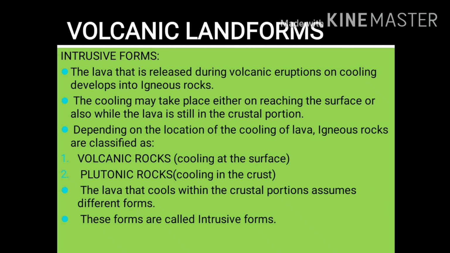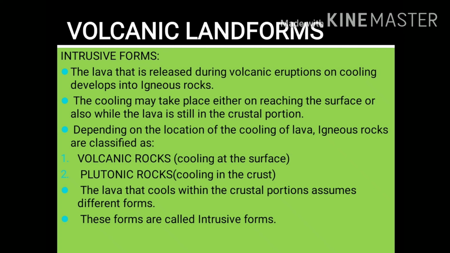If the lava cools inside the earth's surface, that is in the crustal portion, those rocks are called plutonic rocks. And if lava cools on reaching the surface, it is called volcanic rocks. The lava that cools inside the crustal portion assumes different forms. These forms are called intrusive forms. So this is our topic, that is intrusive forms.